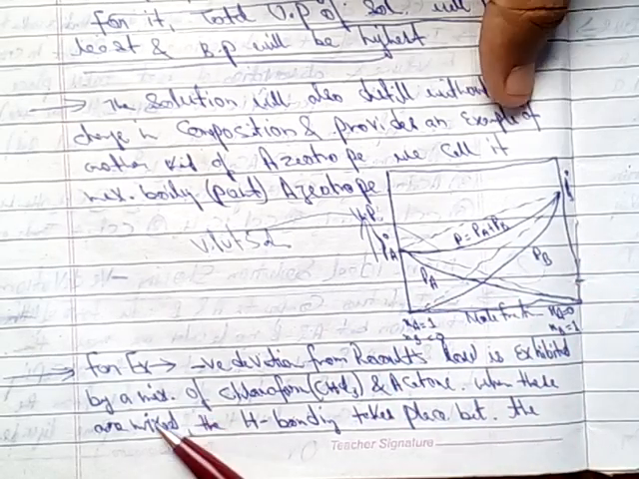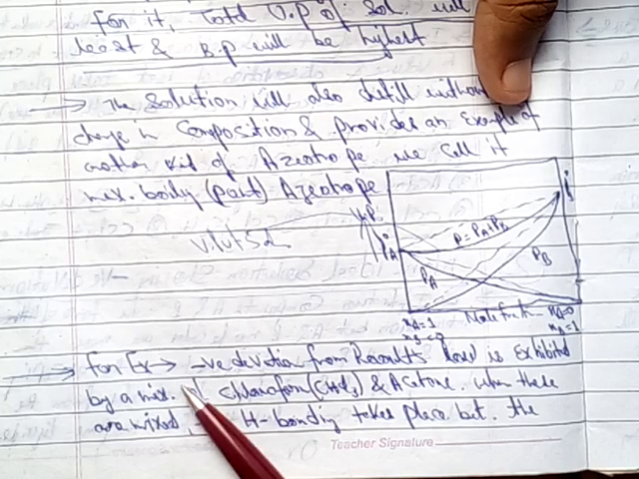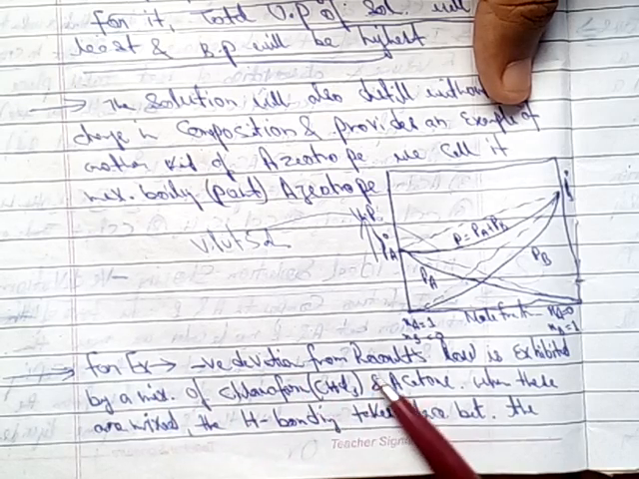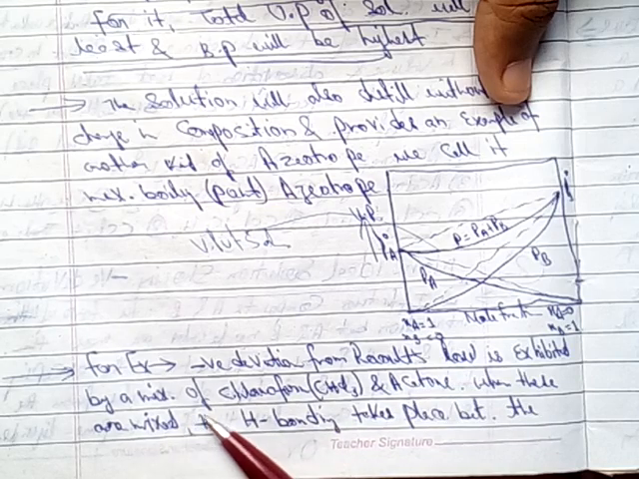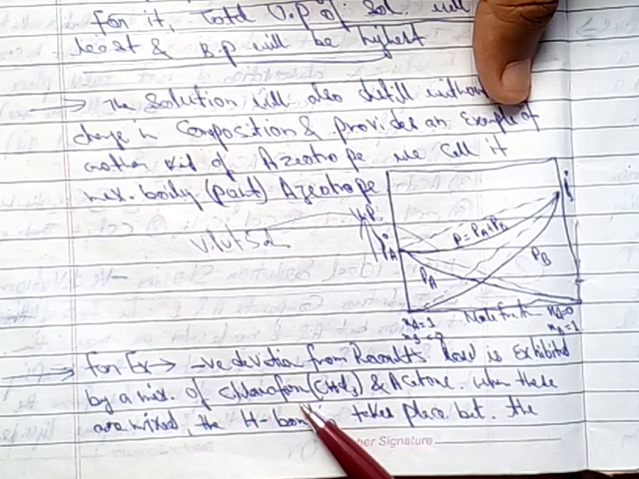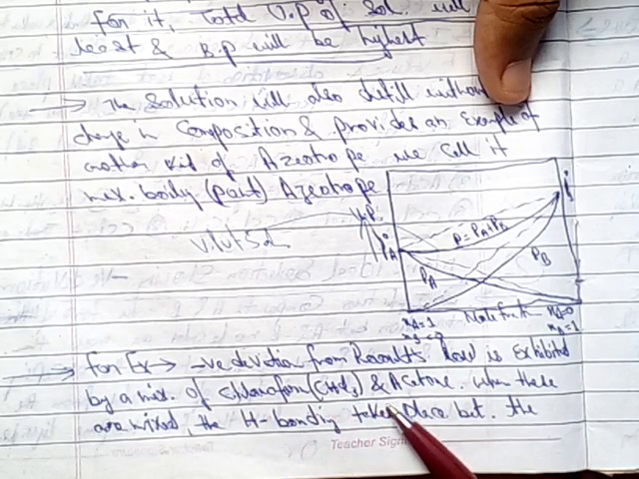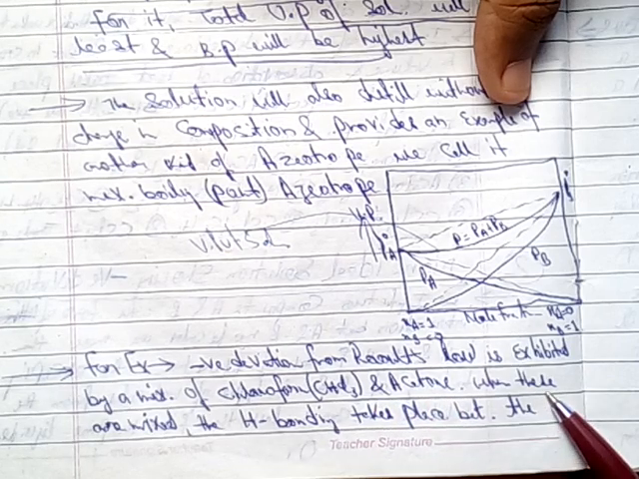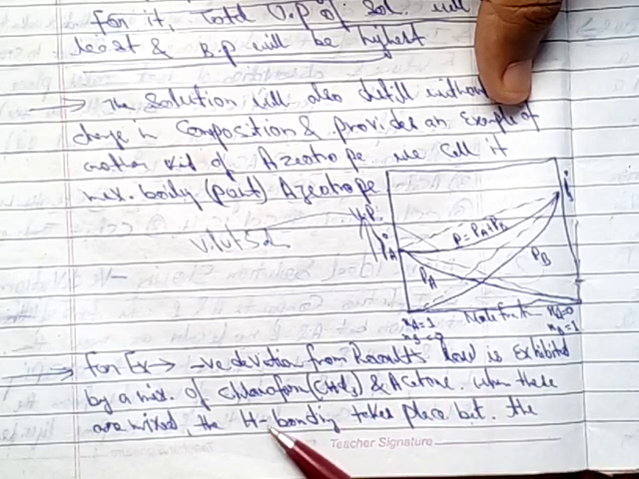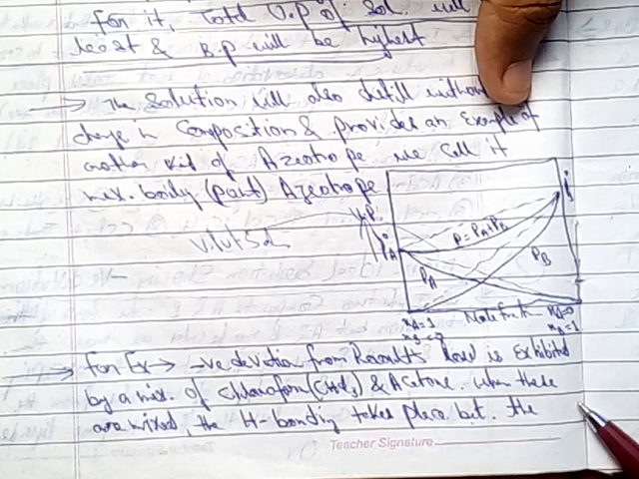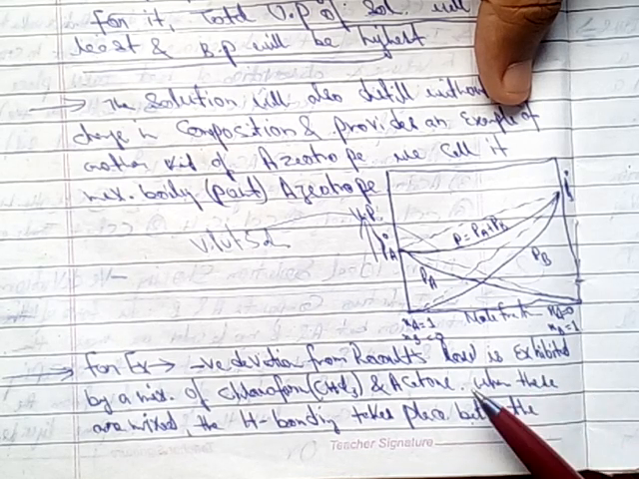So what will be the example for negative deviation for non-ideal solution? For example, negative deviation from Raoult's law is exhibited by a mixture of chloroform. What is the formula of chloroform? CHCl3 and acetone. When these are mixed, the hydrogen bond takes place between them. So just opposite of positive deviation is negative deviation.